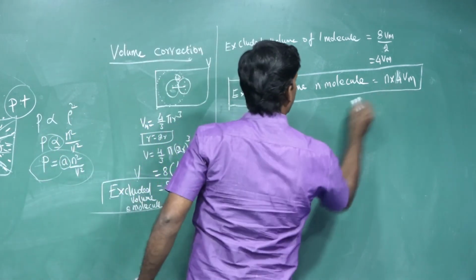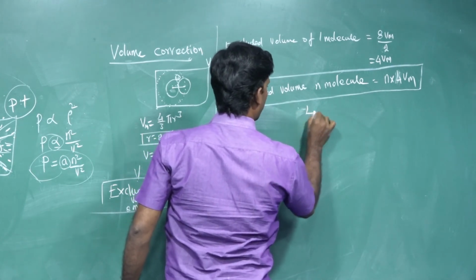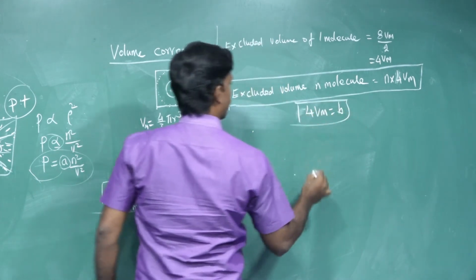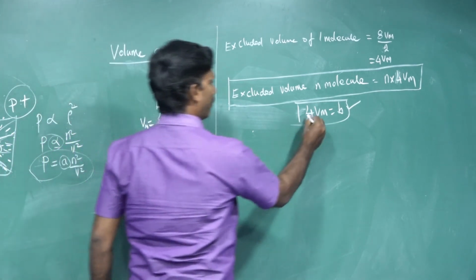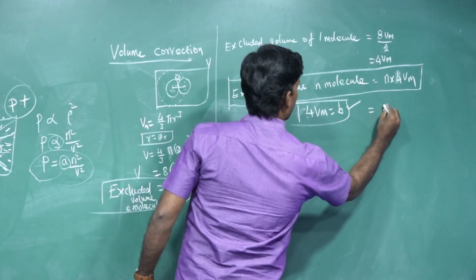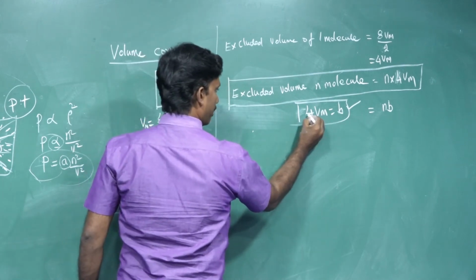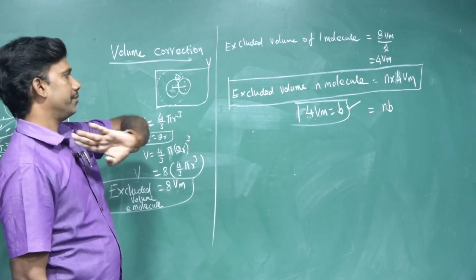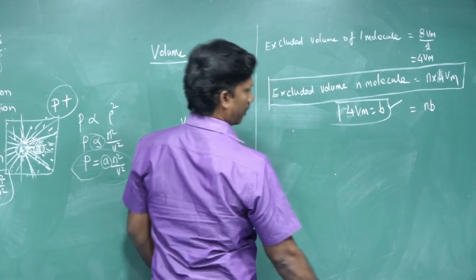So 4 Vm is given a constant B. This is a constant given by van der Waals. Instead of 4 Vm, we can put B. So the excluded volume is nB, because we substitute 4 Vm equal to B. B is a van der Waals constant, so nB. This is called the excluded volume for n molecules.